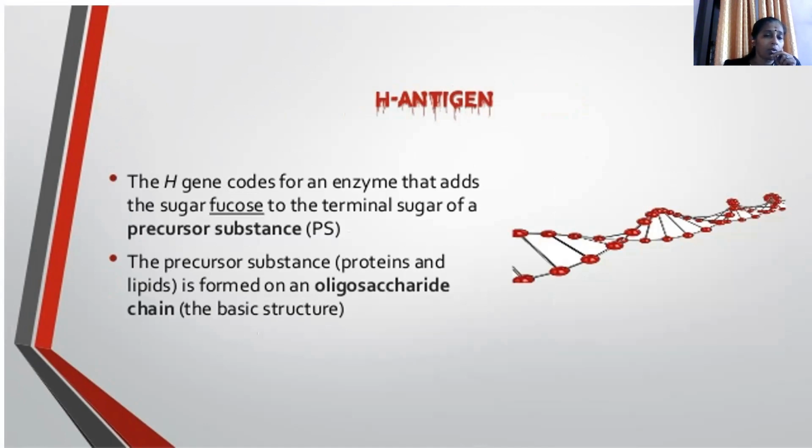So what is the role of this enzyme? It adds sugar to the terminal of the precursor substances. These precursor substances are nothing but proteins and lipids, and they form the oligosaccharide chain. That is the basic structure of an antigen, which is formed of oligosaccharide chains.